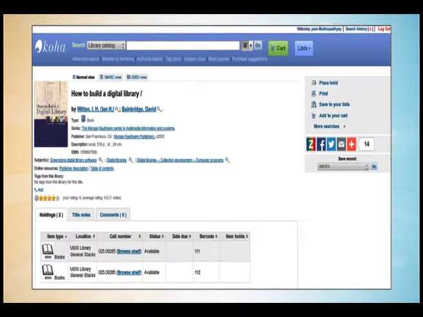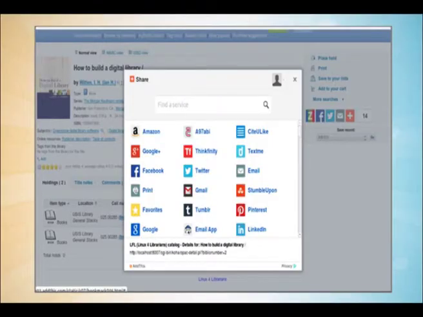So I am not individually connecting Facebook, Twitter, Google Plus and different other social networking tools. I am going to an aggregator, I am generating an API, that API I am pasting in my scripting and the script is generating the presence of a lot of social networking tools. All 293 tools you can also have in your library OPAC. The moment you click this plus sign, it will give you a list to use.